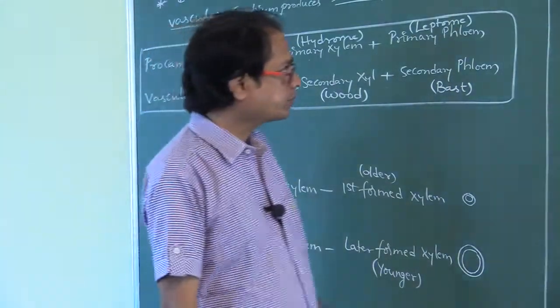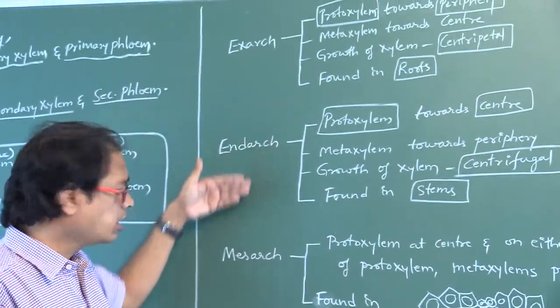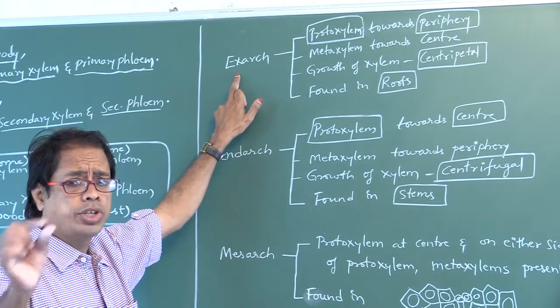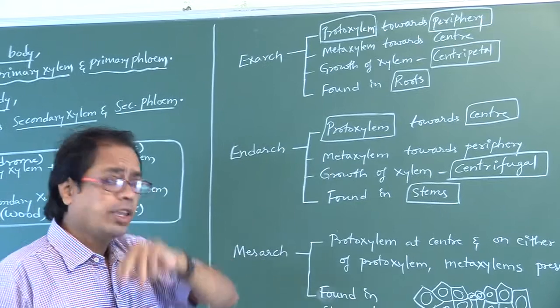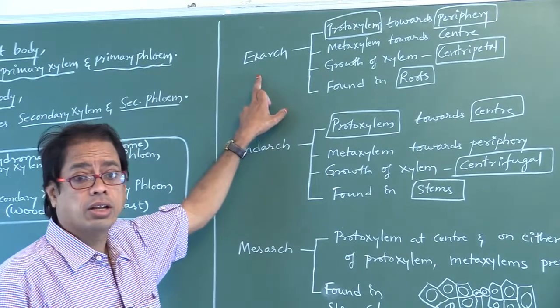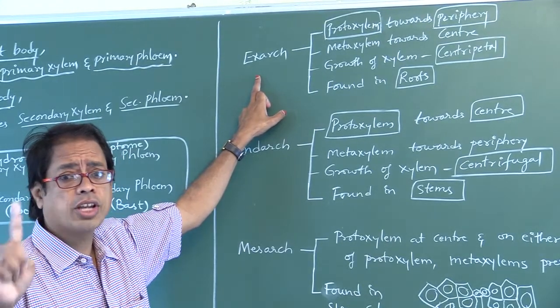Right. Next, another concept: exarch, endarch, mesarch. Exarch is based on the position of protoxylem. If protoxylem is present towards the periphery, it is called exarch. Based on the position of protoxylem, not on the position of metaxylem.